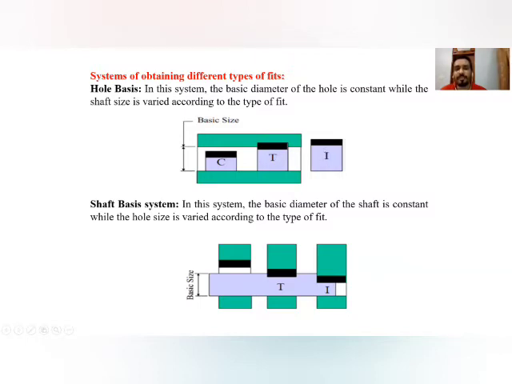In the same way, this is the interference fit, when the upper limit and the lower limit of the shaft are greater than the lower limit of the hole. So this is the interference fit.